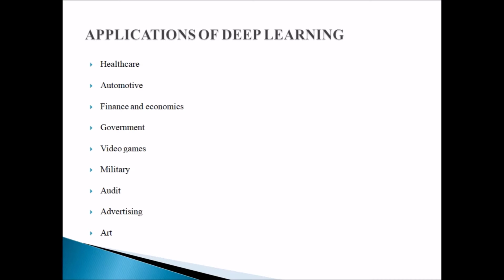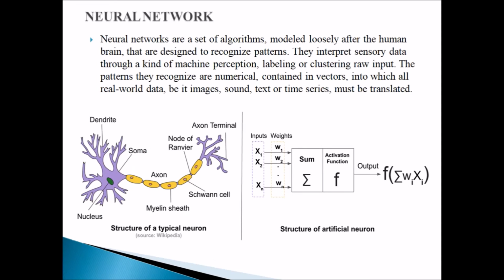Automotive, you'll be hearing about driverless cars, automatic driving cars, where nobody will be driving, the car will be moving. So they use what we call artificial intelligence, neural networks, to be able to avoid accidents and all those. Finance and economics, you use neural networks and deep learning to predict stock prices. Government can use it to monitor a whole lot of cyber crimes, and in video games, you can use it to automatically play video games against the machine. Military can use it in a whole lot of ways, also audit, advertising, and arts.